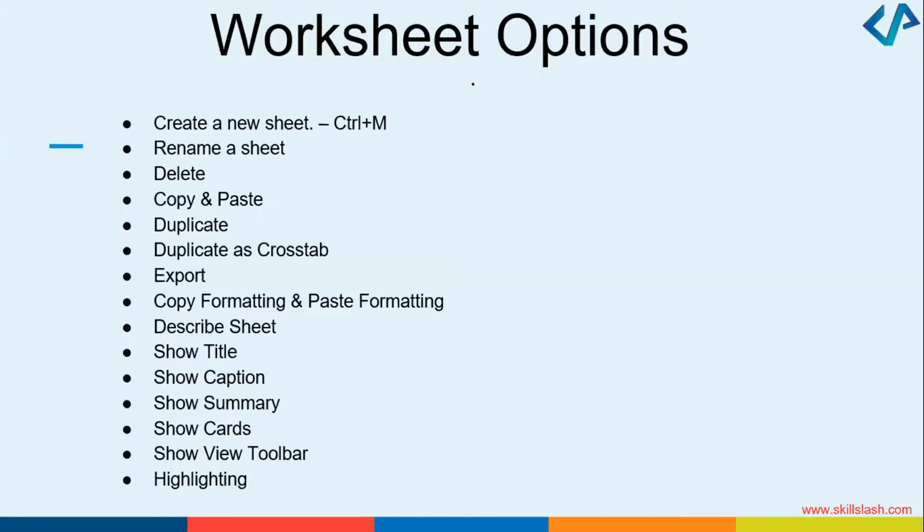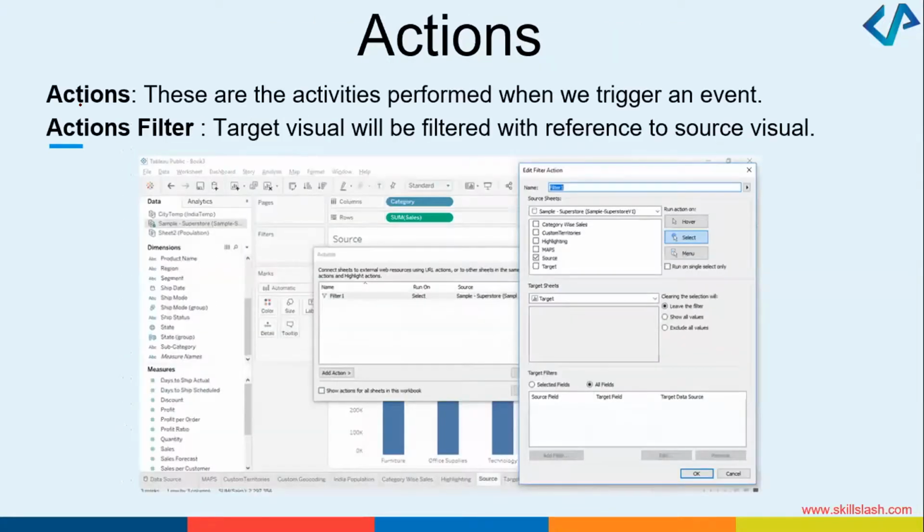The next thing that I want to show you quickly on Tableau was the different actions, the different activities which are performed in Tableau when you are triggering an event. So let's say in the columns I had the categories of the sales and rows were the sum of sales, and I wanted to do some action. What I can do is use the actions option.